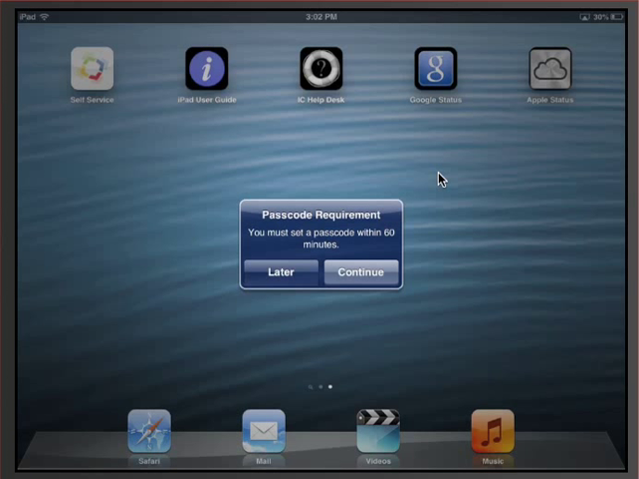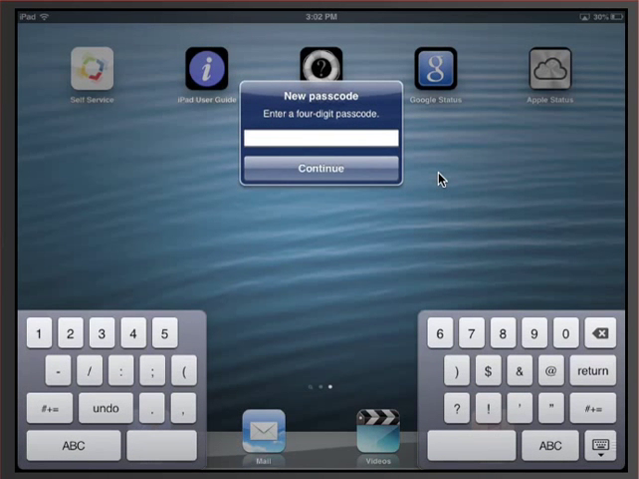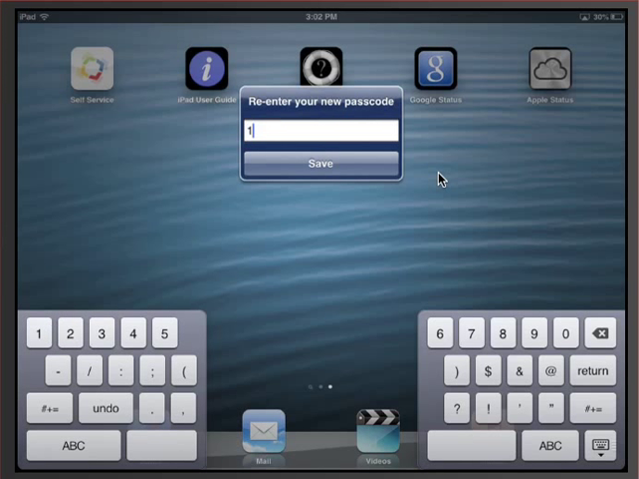that I have to set a passcode. This is a requirement. It's for security purposes. So you click continue and just put in a passcode. I'm just going to do 1, 2, 3, 4 here. I don't recommend that you do 1, 2, 3, 4, but just for this video's purposes, that's what we'll use.